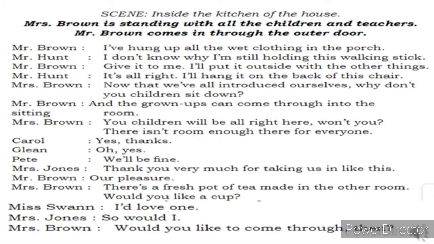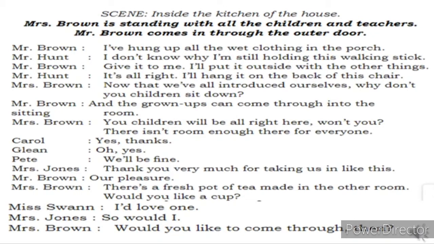Children will start saying to Mrs. Brown, Mrs. Johns, thank you very much for taking us in like this. Mr. Brown, our pleasure. When Mrs. John says, we are very much happy that you people have actually left us inside your house. So Mr. Brown says, it's our pleasure, madam. Then Mrs. Brown say, there is a fresh pot of tea made in the other room. Would you like a cup?